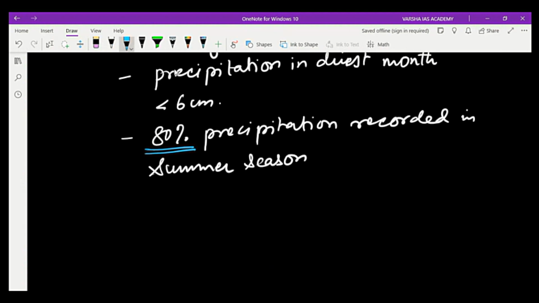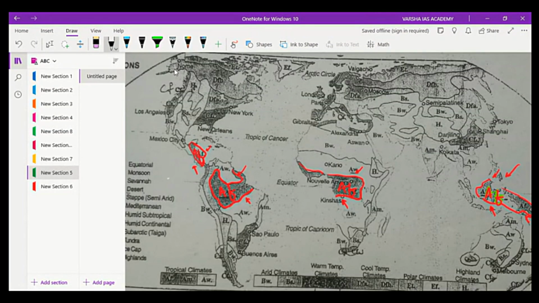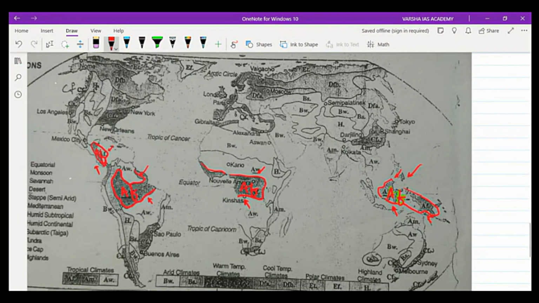In this climatic zone, the monsoon climate, there is the effect of maritime air mass. If we see on the map, this climate occurs in the tropical region, which is under the effect of maritime air masses.